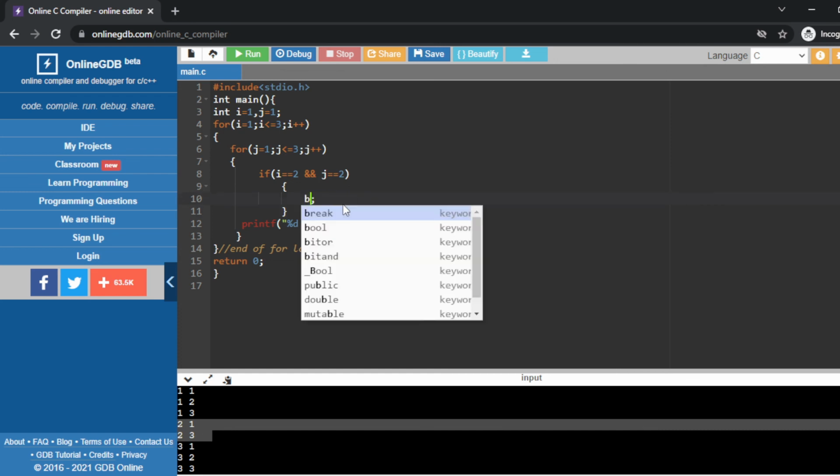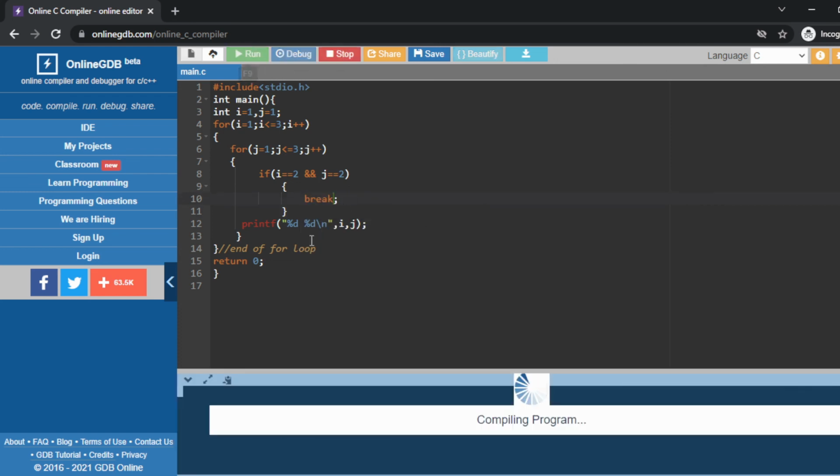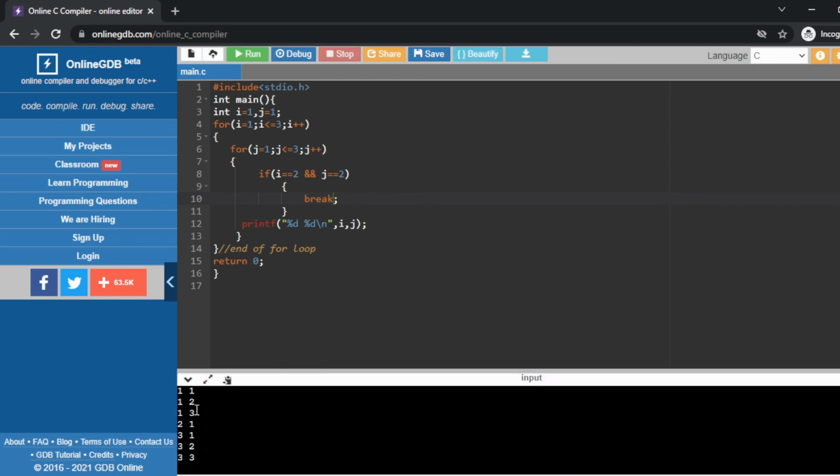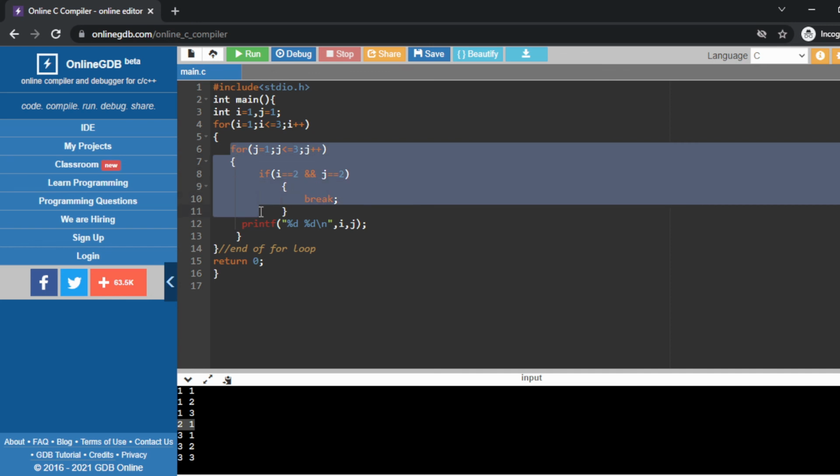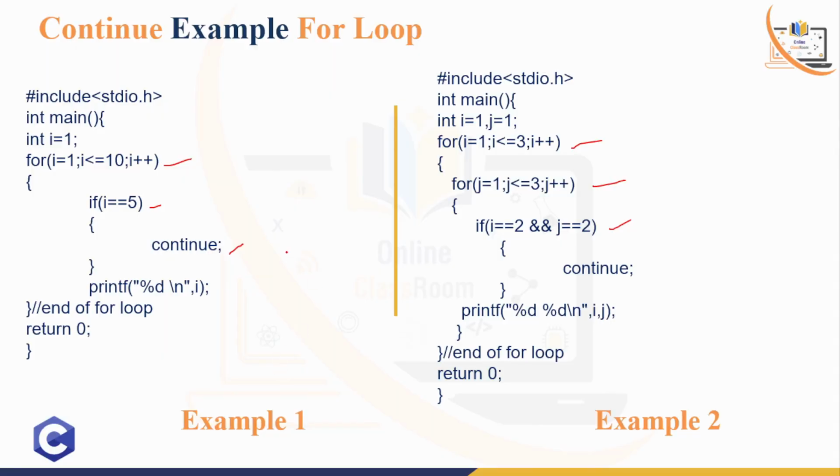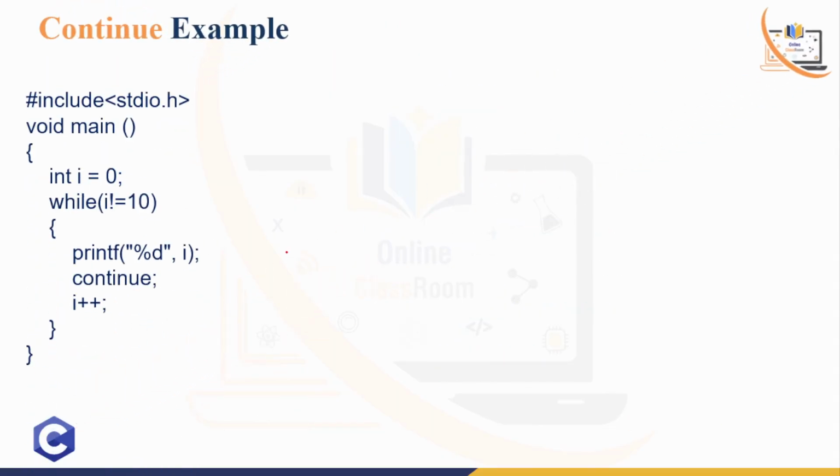Now if you write break here and run this code, only 2 1 is there, but 2 3 is not there. So this is the difference. Break means it breaks the total inner loop, while continue just skips that iteration. Now again back to the slide, and the same example is there. We can also write the continue statement